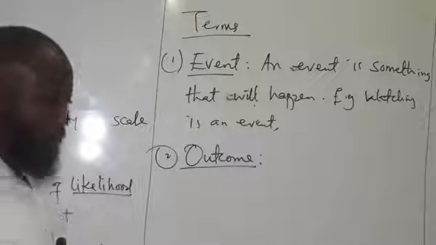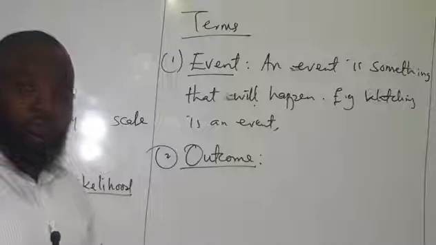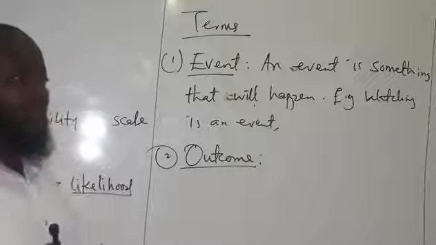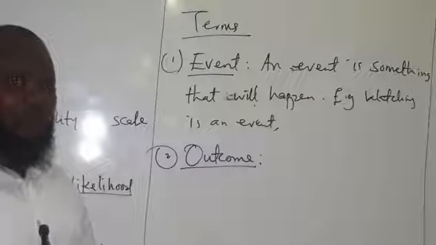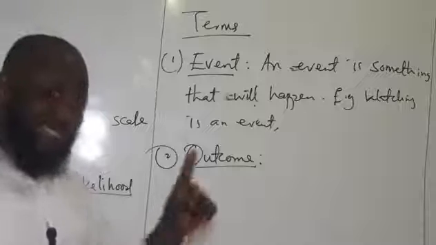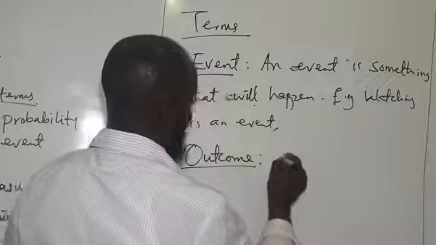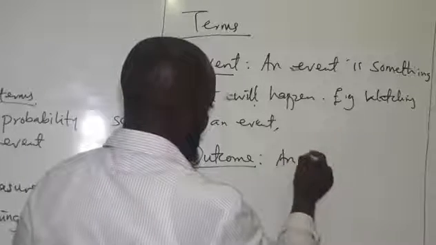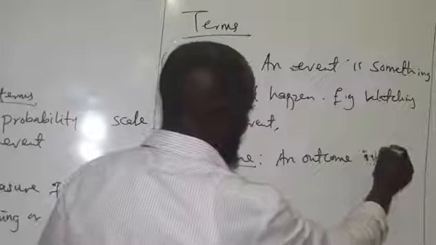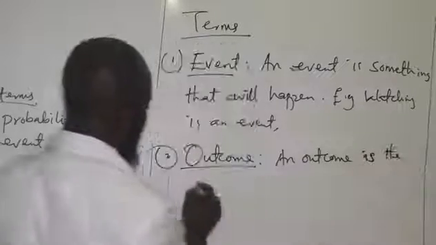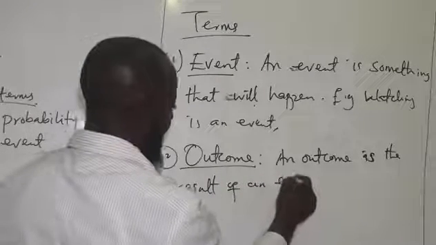Let's say, for instance, throwing a die now. You can either get 1, 2, 3, 4, 5 or 6, right? If after throwing a die you now get 6, the outcome of throwing that die is 6, which is the result. So the result of an event is what? It is the outcome. An outcome is the result of an event.